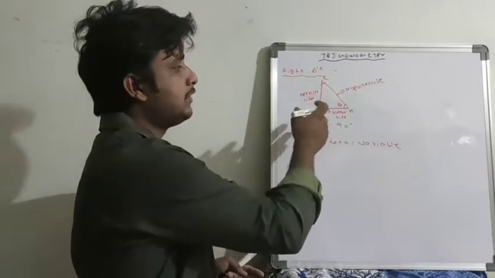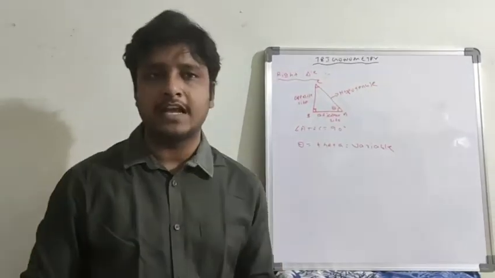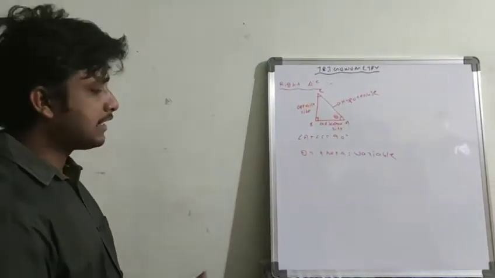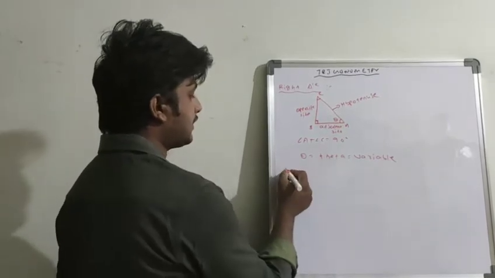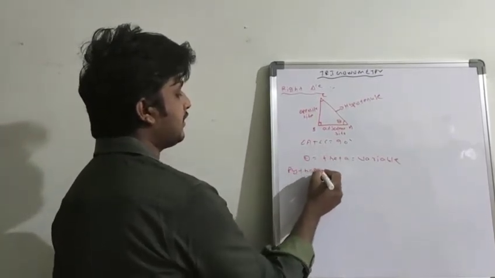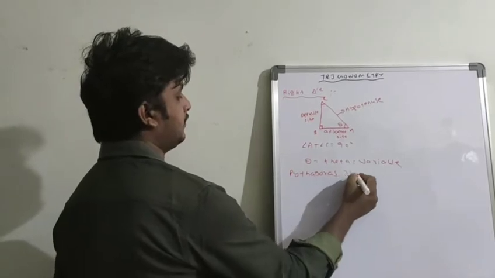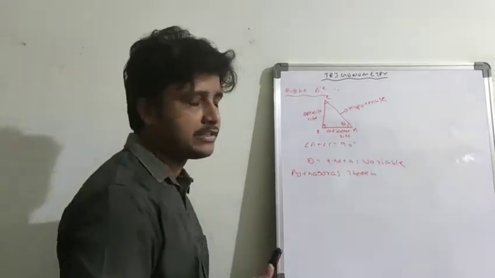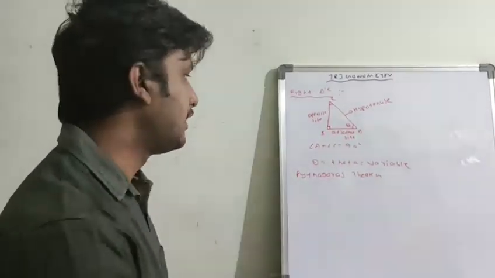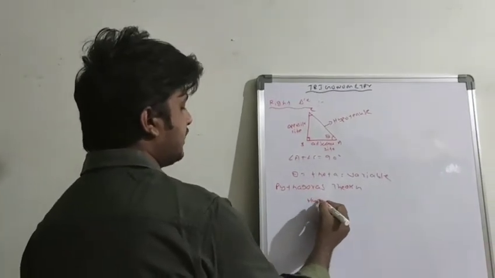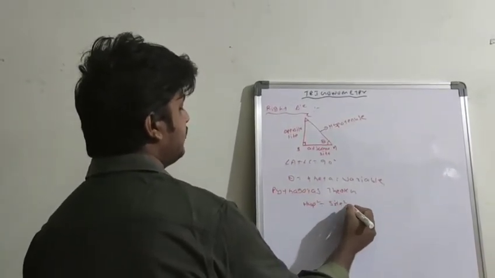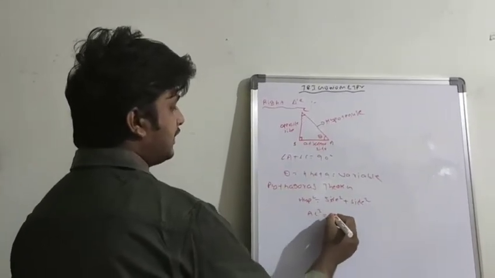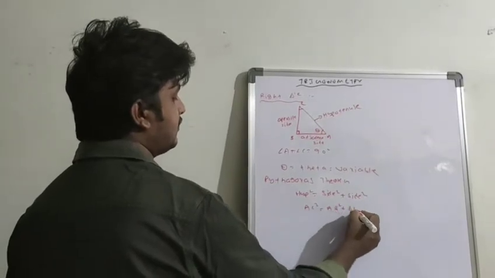By using this concept, we are going to measure the sides and angles of triangles, especially right angle triangles. In a right angle triangle, one more important concept is the Pythagoras theorem. Already learnt: the hypotenuse square is equal to the sum of the squares of the remaining two sides. So hypotenuse is AC square, and one side is AB square and another side is BC square.